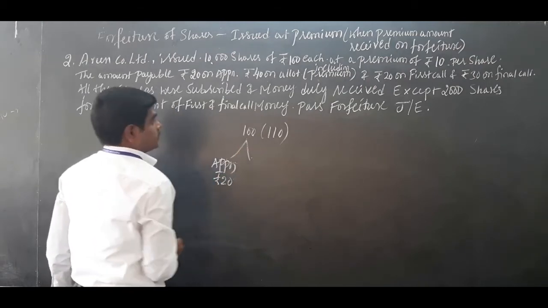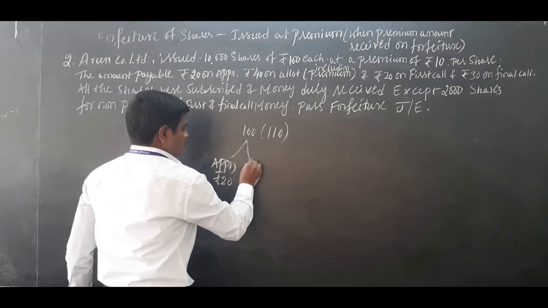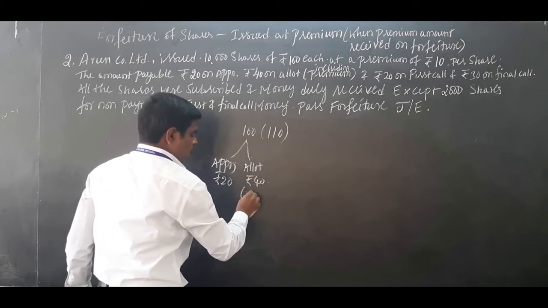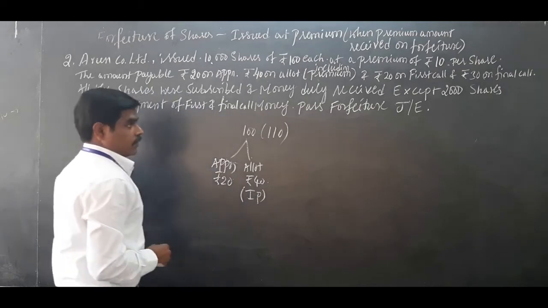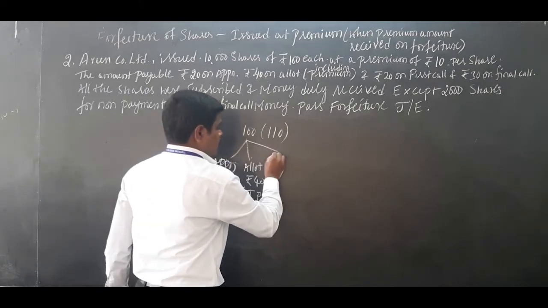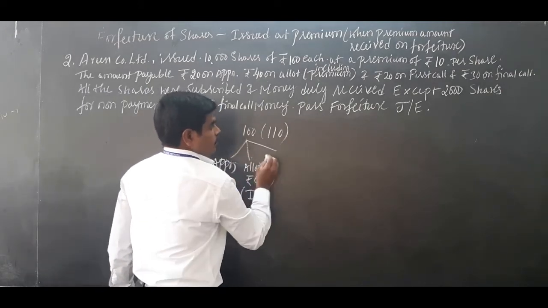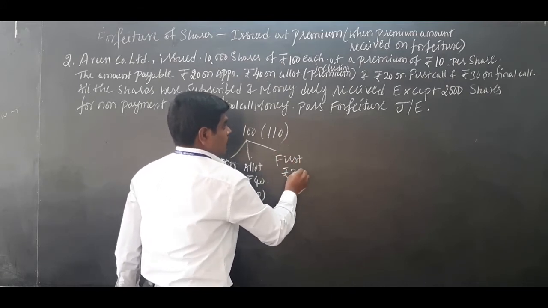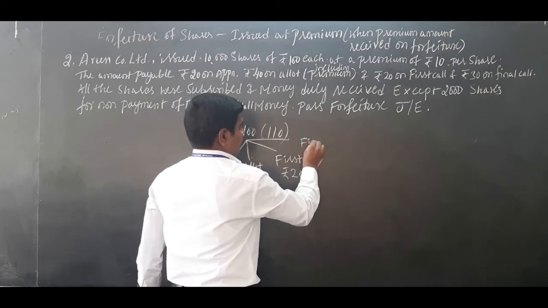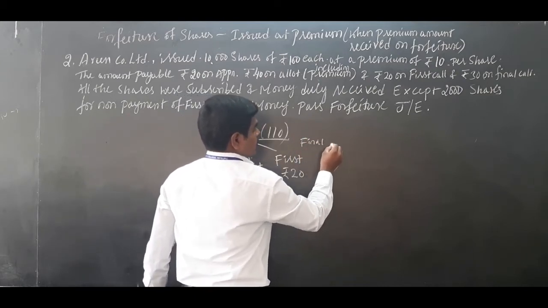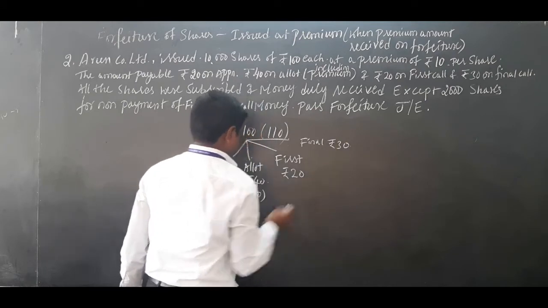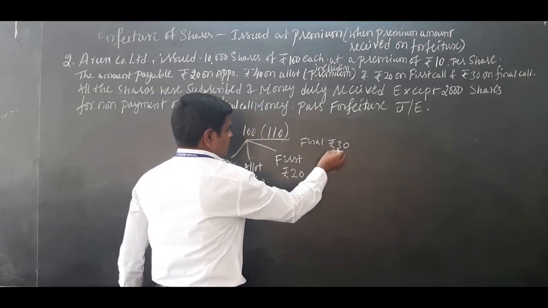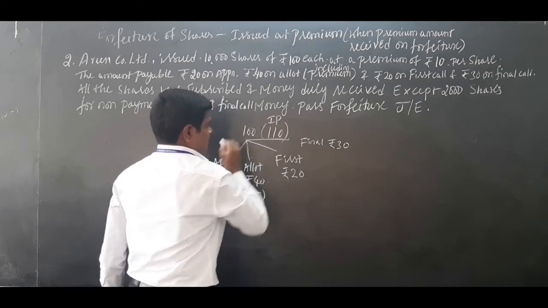Next, allotment rupees 40, that is including premium. First call rupees 20 and final call rupees 30. 20 plus 40, 60, 60 plus 20, 80, 80 plus 30, 110. So that is the issue price.